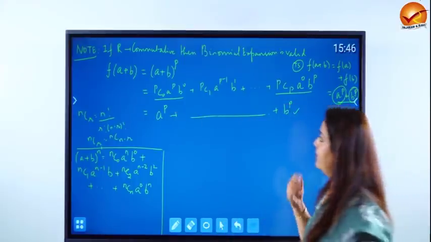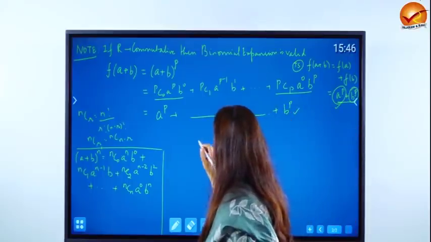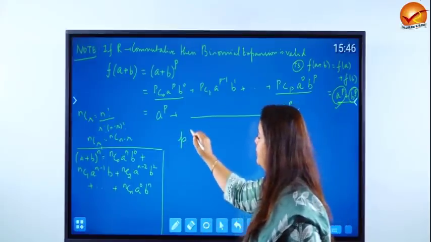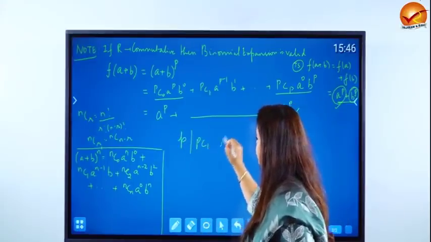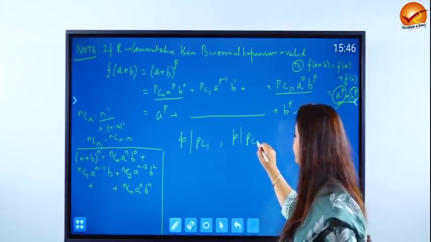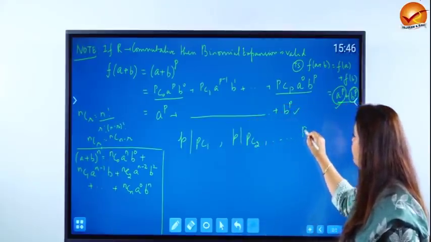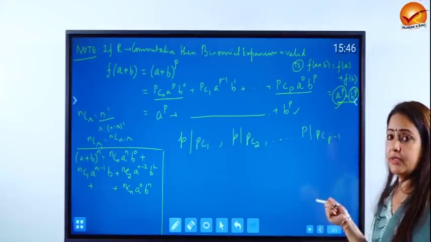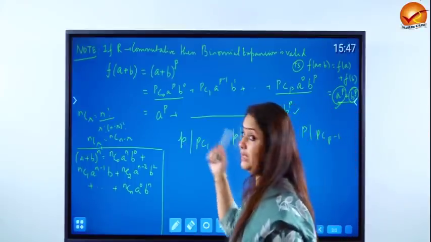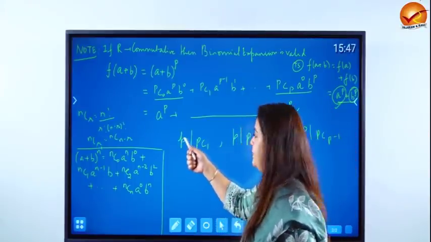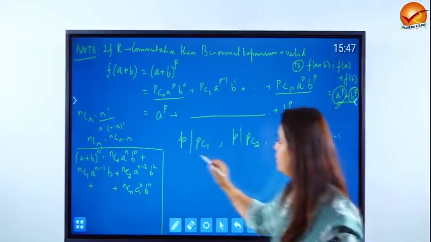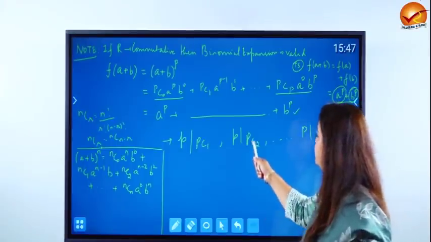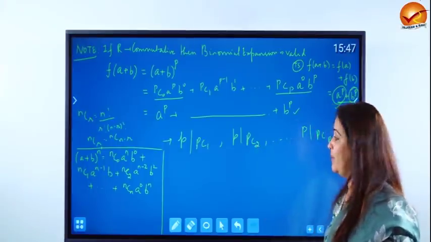What do we know about the other terms? Okay, now let's see. First of all, if P is a prime number, then P is going to be a factor of PC1, P is going to be a factor of PC2, dot dot dot till P is going to be a factor of PC(P minus 1). You can check it with the help of any example. P is a prime number, so put P equal to 5, P equal to 7 and visualize it, and then you can worry about the proof of this also. So remember, P divides PC1, P divides PC2, dot dot dot till P divides PC(P minus 1).